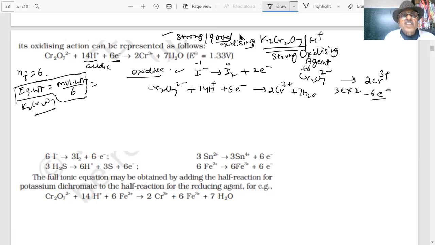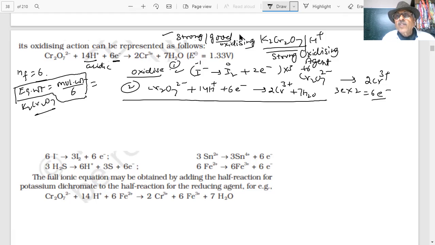So this is my reaction 1. This is my reaction 2. What is the procedure we use for balancing? There are 2 electrons, students. We have to cancel the electron. You will multiply by 3. Add the 2, students. Add the 2. Reaction number 1, number 2.